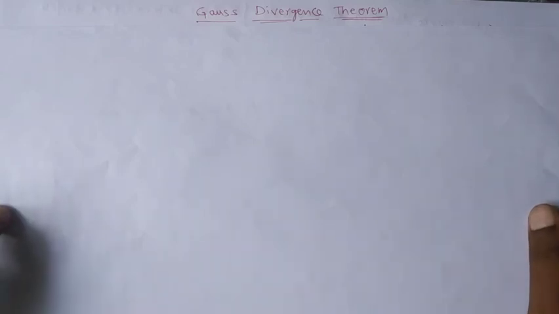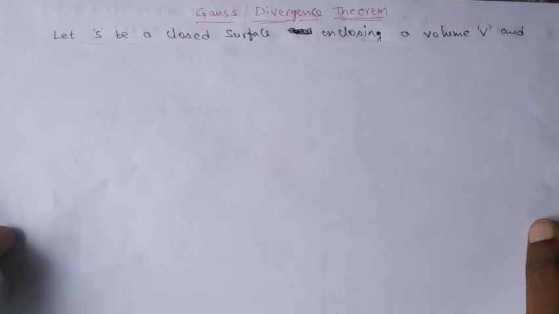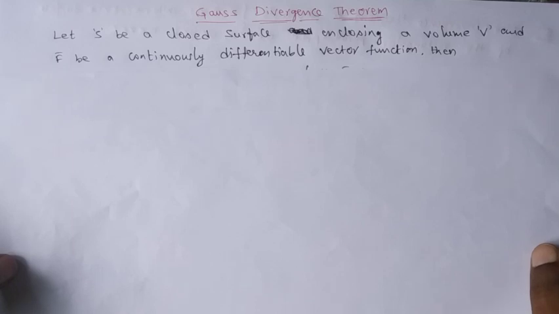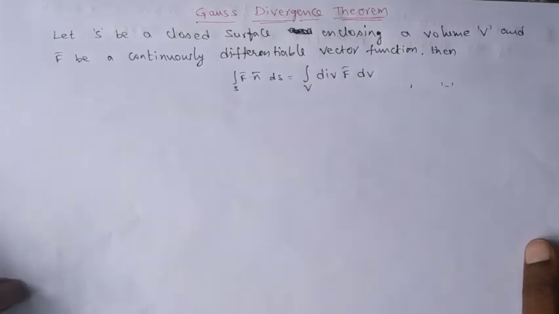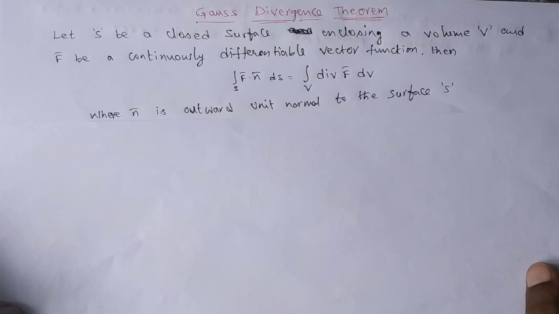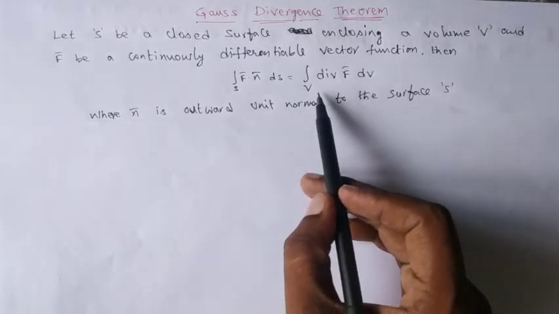The final important theorem in this vector integration is Gauss divergence theorem. So let us see the statement of this divergence theorem. Let S be a closed surface enclosing a volume V and f bar be a continuously differentiable vector function. Then integral over S f bar dot n bar ds equals integral over V div f bar dv, where n bar is the outward unit normal to the surface. So this gives the relation between the surface and volume integral.